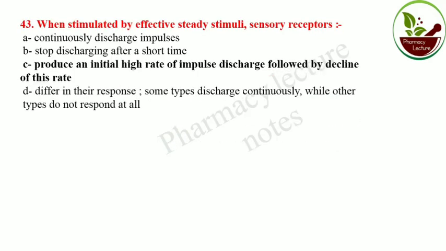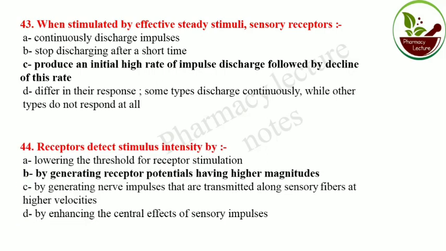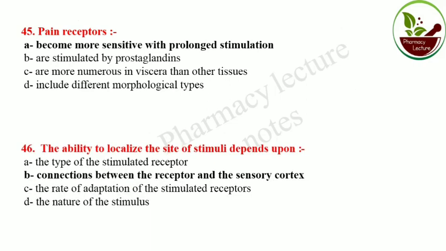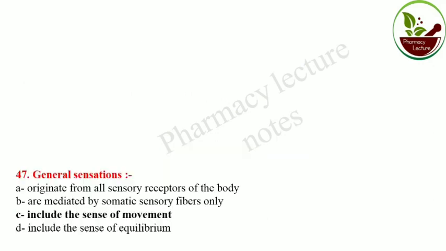When stimulated by effective steady stimuli, sensory receptors produce an initial high rate of impulse discharge followed by a decline of this rate. Receptors detect stimulus intensity by generating receptor potentials of high magnitude. Pain receptors become more sensitive with prolonged stimulation. The ability to localize the site of stimuli depends on connection between the receptor and sensory cortex.